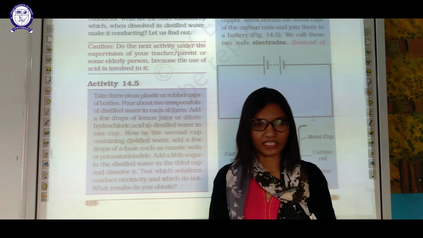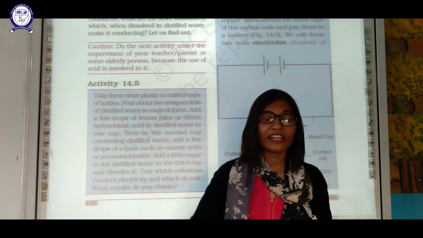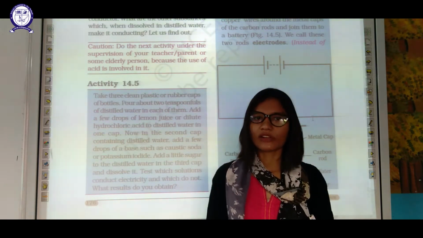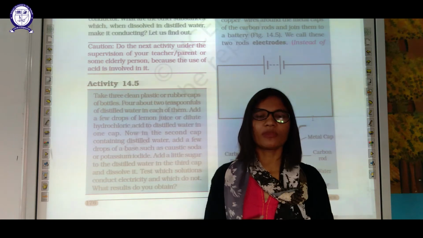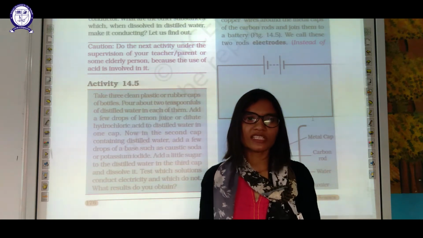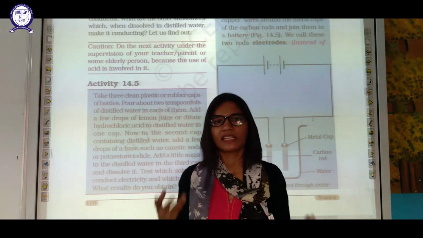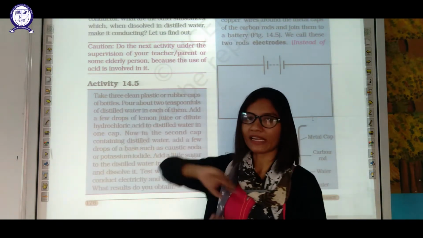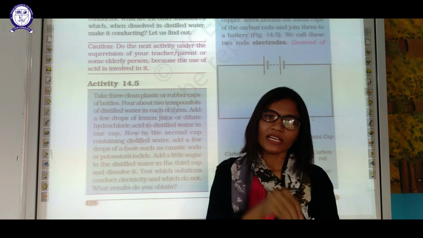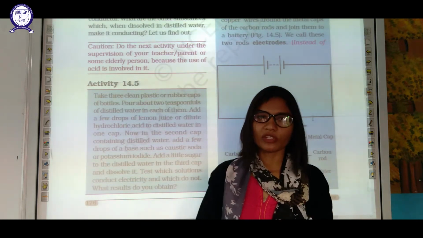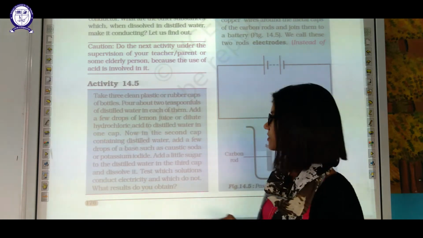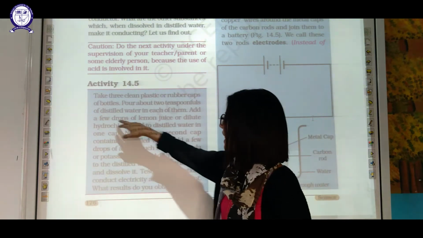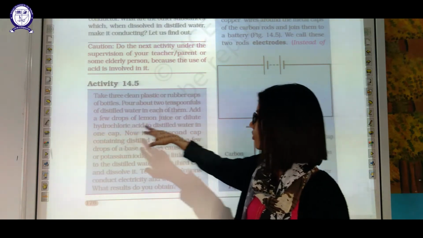That's why we take distilled water and then we add our electrolyte, because electrolyte can conduct the electricity more efficiently, because it is dissociating itself into ions. But if you take any other source of water, it is having the previous dissolved salt, which will interfere with experiment. So we take distilled water, add lemon juice or hydrochloric acid.